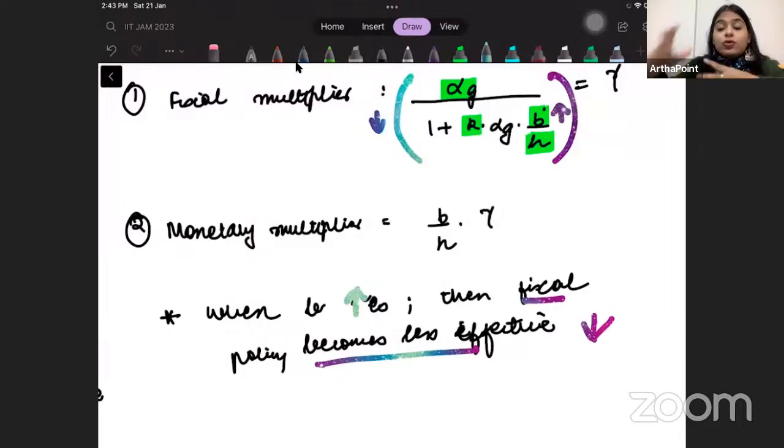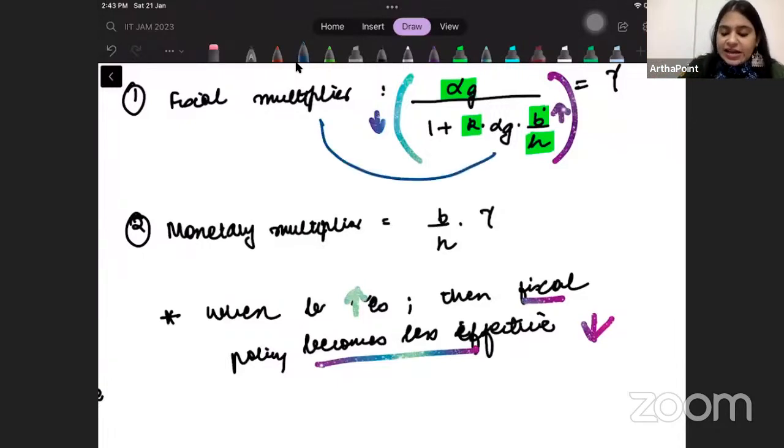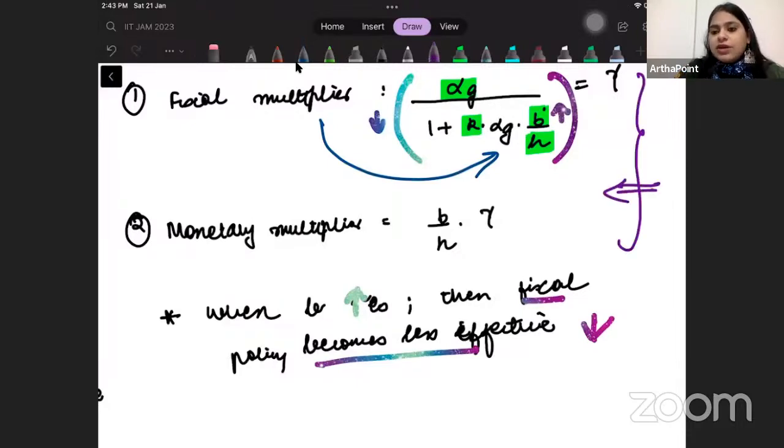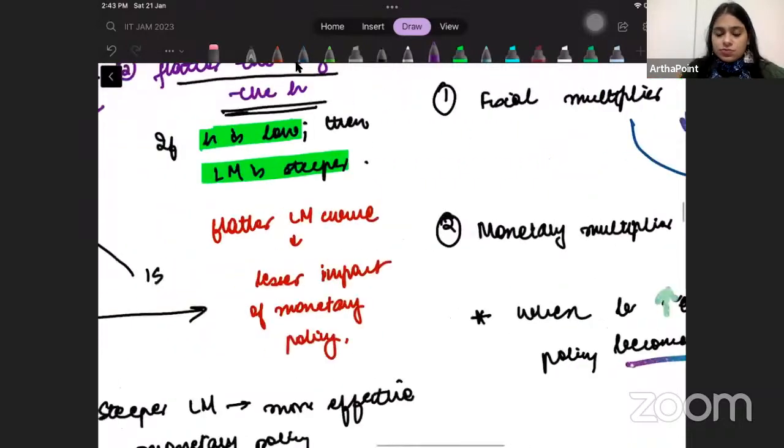So you don't have to then go ahead and again think about कौन steeper होगा, कौन flatter होगा. You just have to check directly whether it is going to increase the multiplier or decrease the multiplier. So it will be a good idea if you can at least keep these two multipliers in mind. It will be very helpful later on.